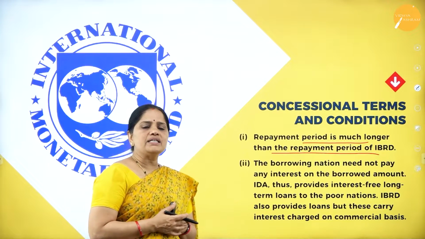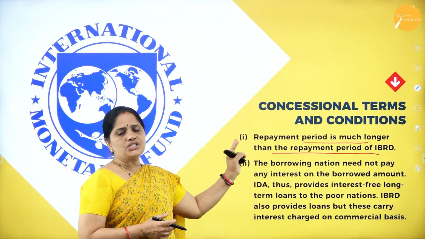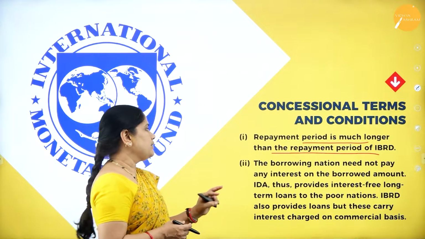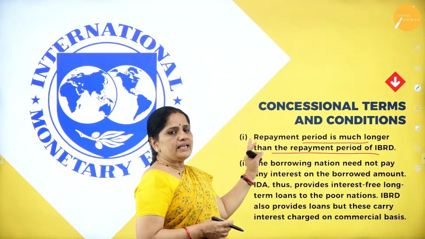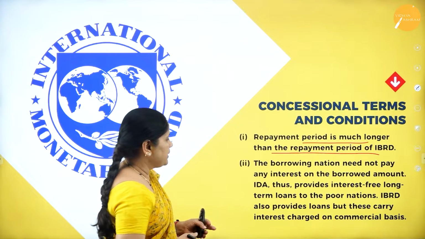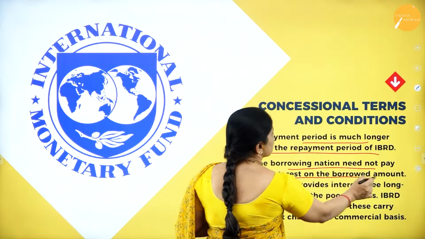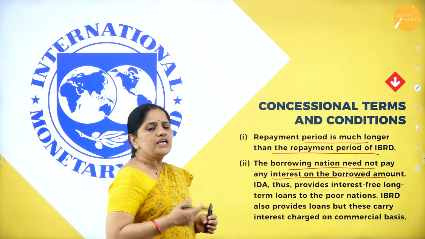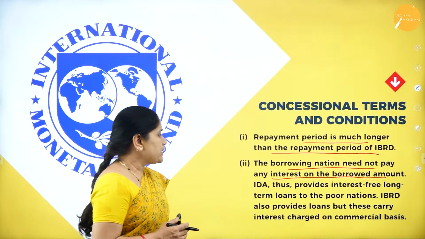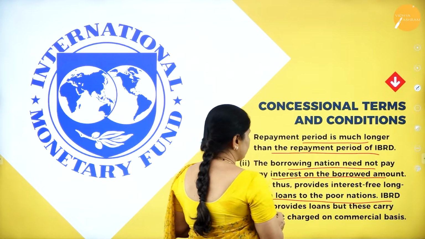So, when they set up the International Development Association, it gave more concession to the countries which borrowed loans from the IDA than the IBRD, because in the IDA the repayment period was much longer than what was given by the IBRD. Second, the borrowing nation need not pay any interest on the borrowed amount. So it was an interest-free loan which was extended to these underdeveloped nations. Thus they provide interest-free long-term loans to the poor nations.